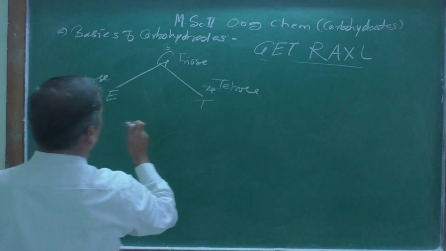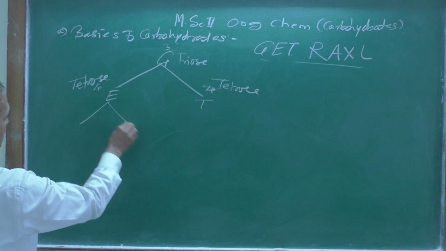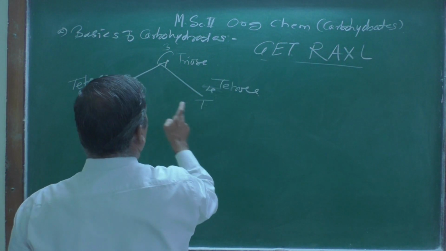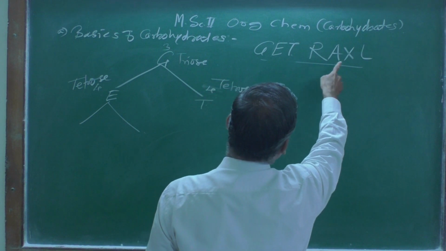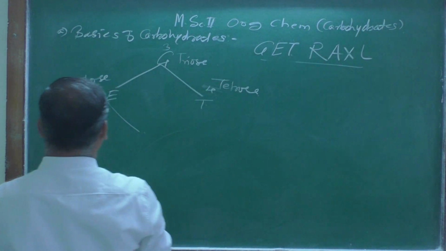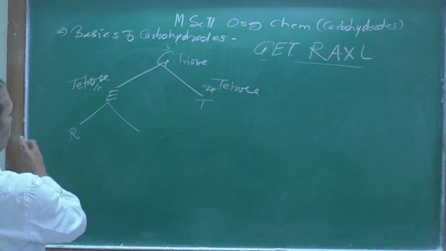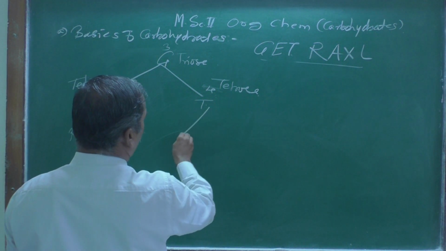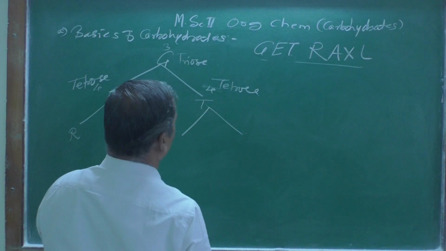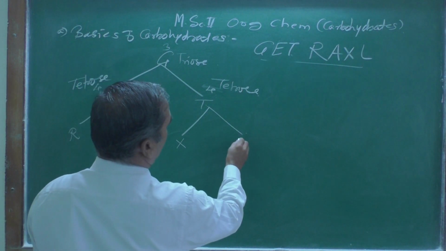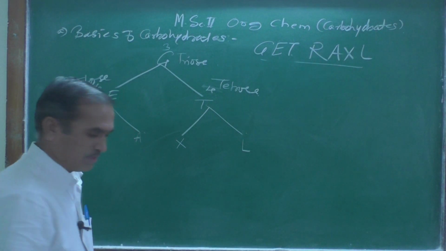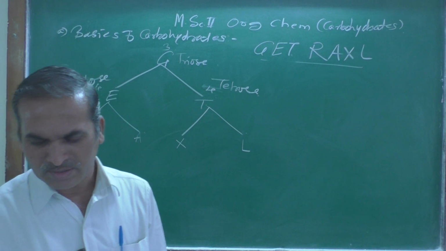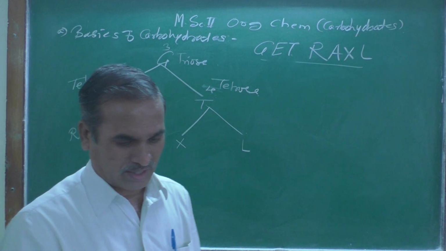And this tetrose further has another one, that is gate, G-E-T, gate, then R-A-X-L. Let us see here, R we are writing over here, and here is A, and here also 2 types are there. One is X, here you can call it EL over there, right? And these are the things we can get over here.